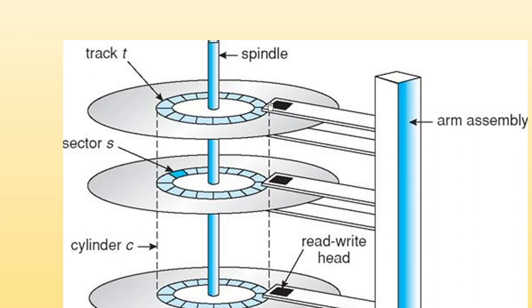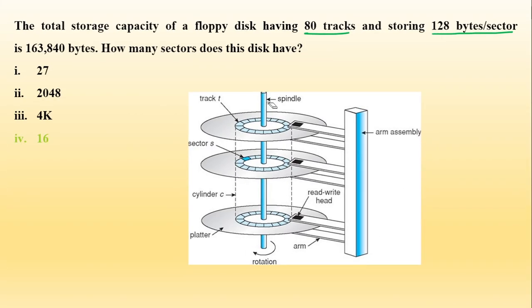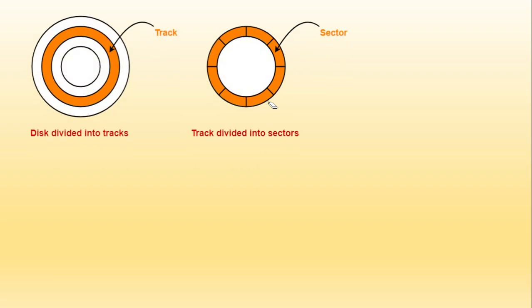Okay, so if you see over here, this is the structure you can think of. This is your disk. The disk is divided into tracks. This circular part is basically one track. And each track is divided into certain blocks that are known as sectors, and the information is stored on these sectors. So now if we think about it, we have the total disk. Now tell me,